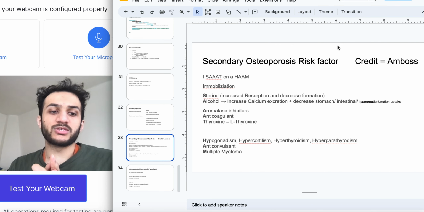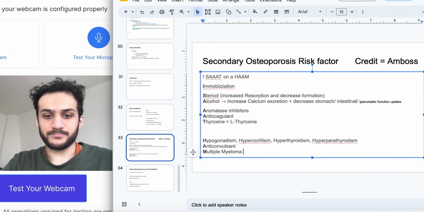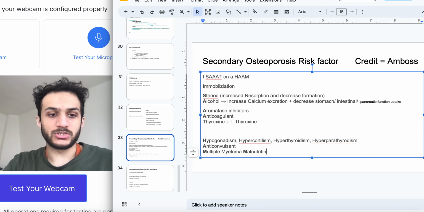The other one, A, is going to be anticonvulsants, and then M is going to be multiple myeloma or maybe some sort of malnutrition. I forgot to write it over here. Malnutrition. So guys, honestly, if you want to learn this mnemonic, just learn it as sat ham. Just learning it as sat ham, I think that's going to be much better.